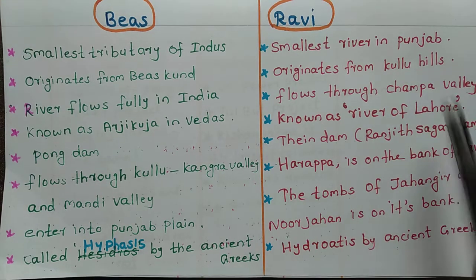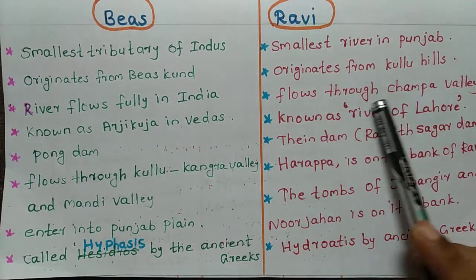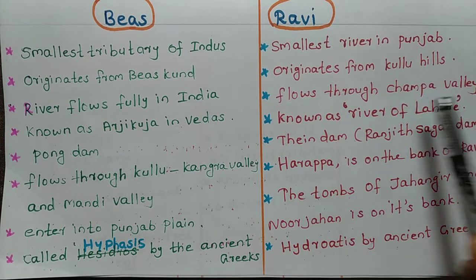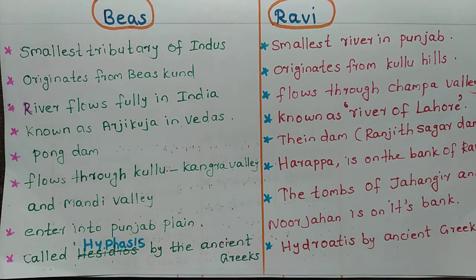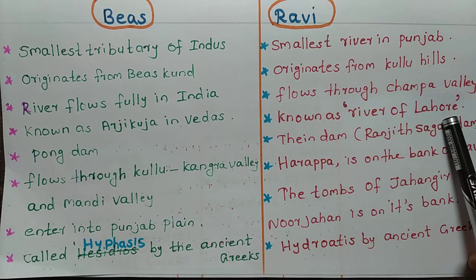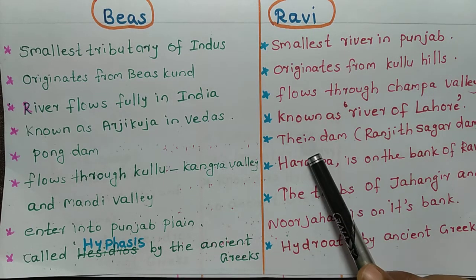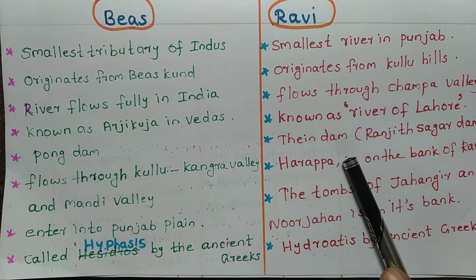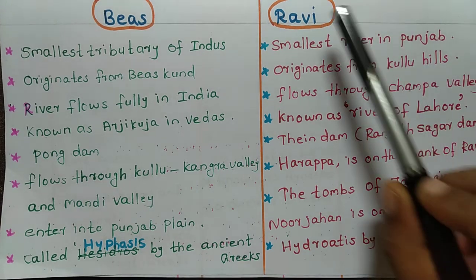Originates from Kulu Hills. This Ravi river originates from Kulu Hills, then it flows through Chamba Valley, and is known as River of Lahore. We know Lahore is in Pakistan, and it is known as River of Lahore. And Teen Dam, otherwise known as Ranjit Sagar Dam, is situated in Ravi.